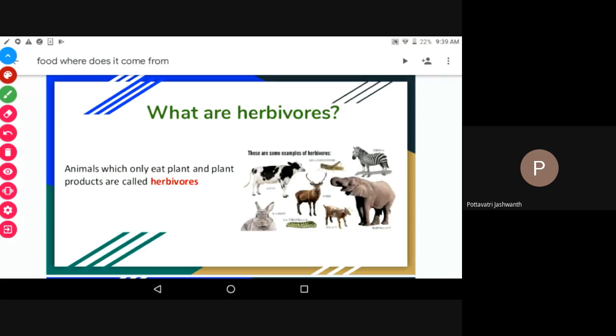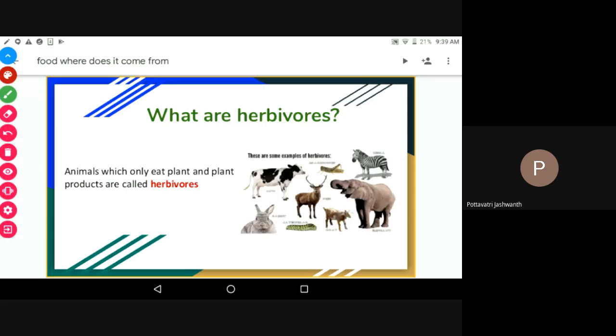According to the food animals eat, they are divided into four types. What are those? Herbivores, carnivores, omnivores, and scavengers. These are the four types divided according to the food which animals eat. So what are herbivores? Animals which eat only plants and plant products are called herbivores.